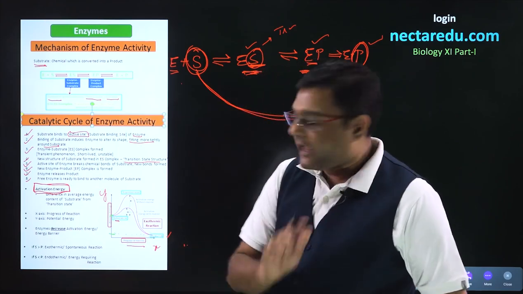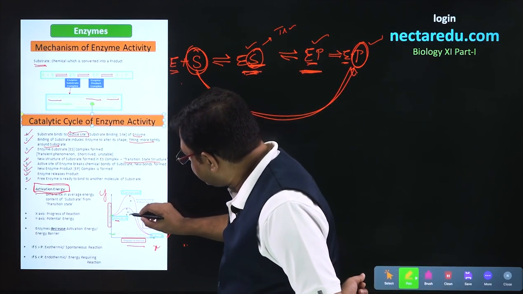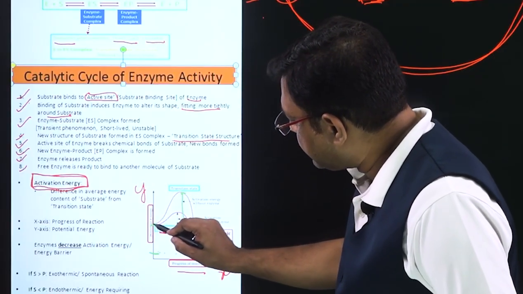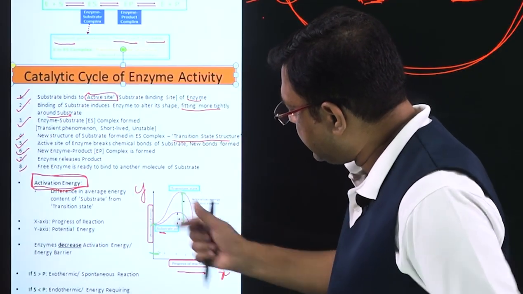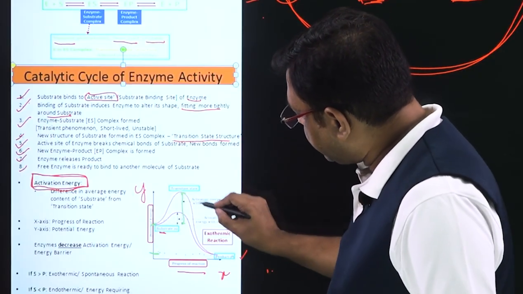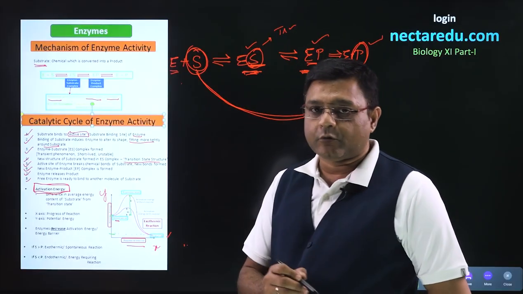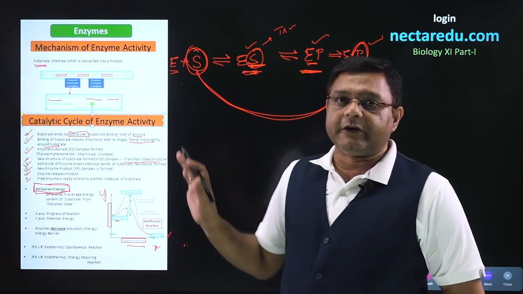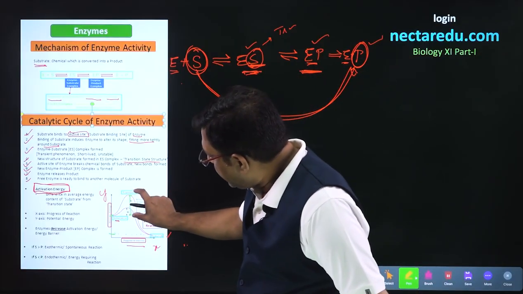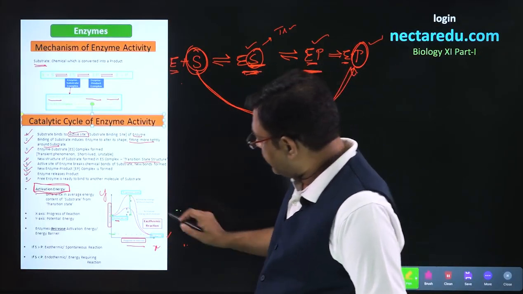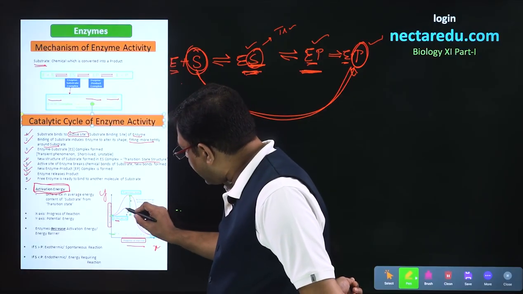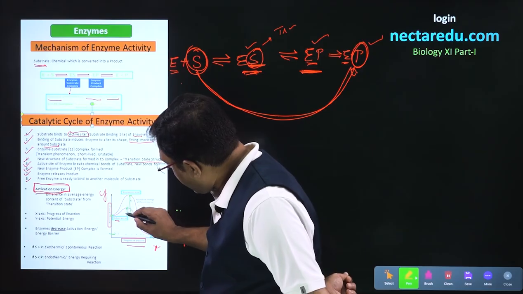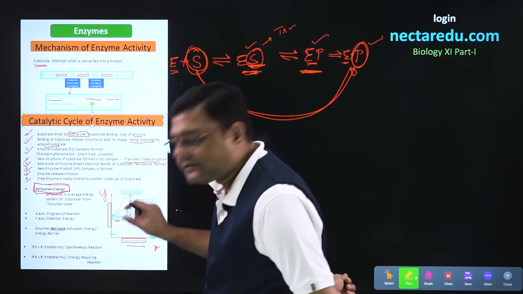In this graph, when enzyme is not present, this is the energy barrier. That means the substrate has to get this much energy, and only then will it get converted to the product. Now, if we give enzyme to this reaction, the enzyme will lower this activation energy. If we have given enzyme, then this barrier of activation energy has reduced to just this much.